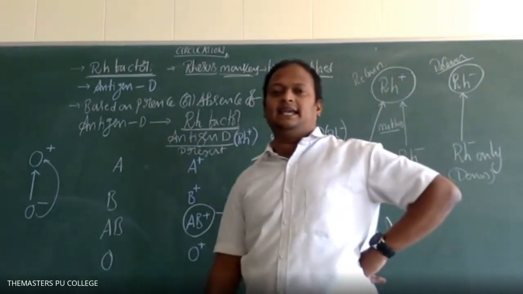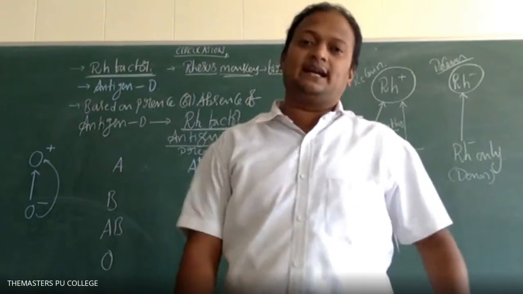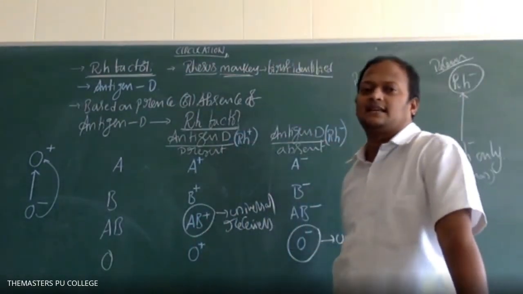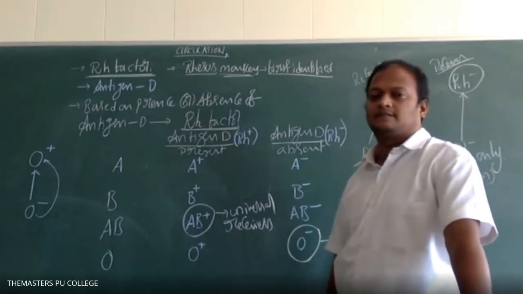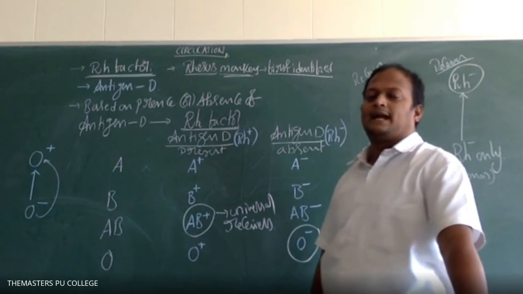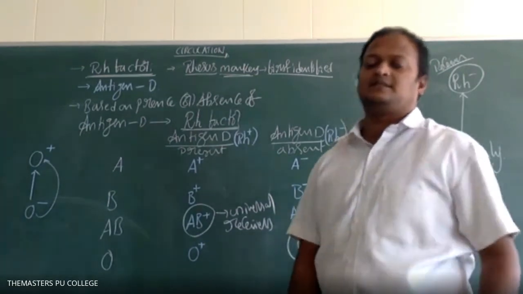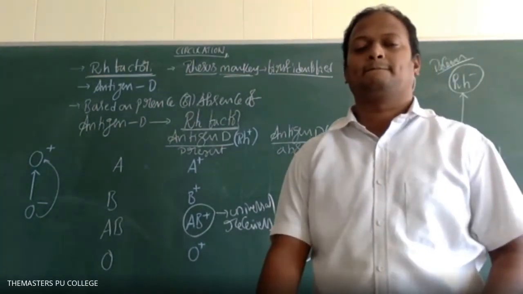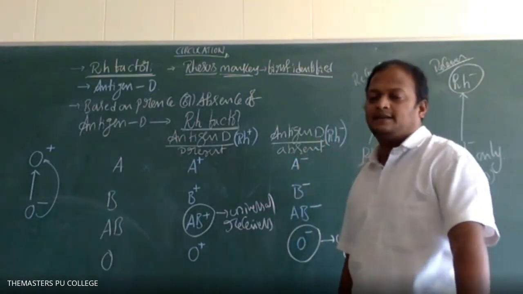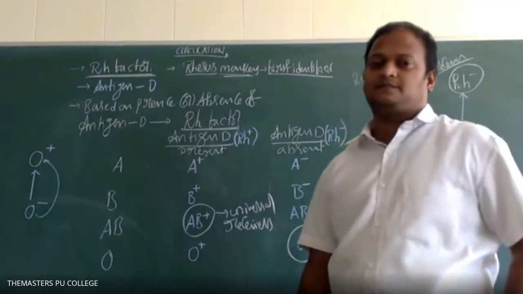Only antigen D is present. Antigen D is present on the surface of RBC. So write the compatible blood groups: O positive and O negative.